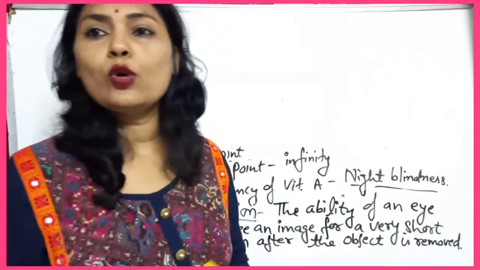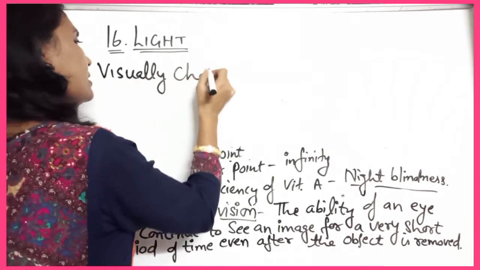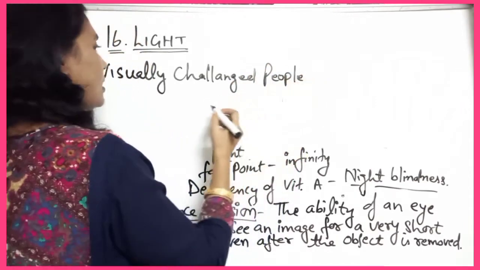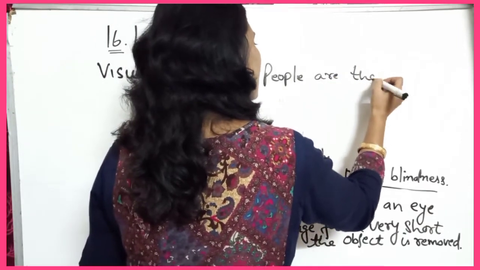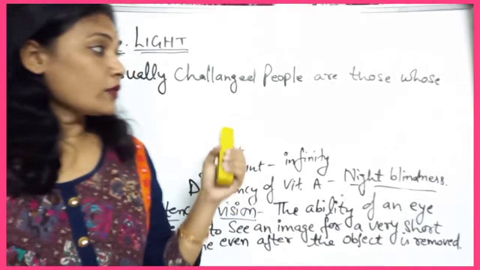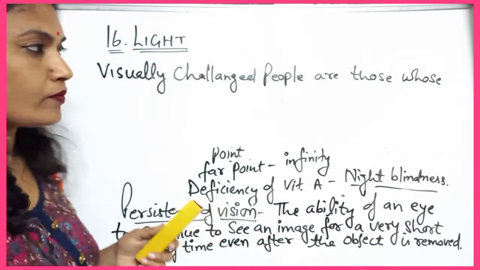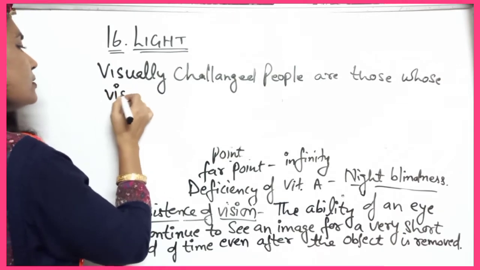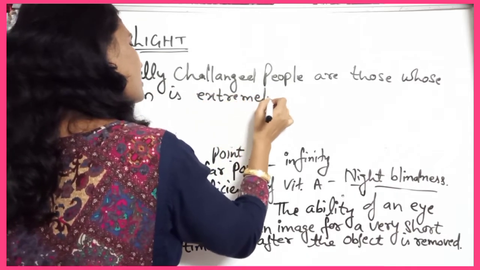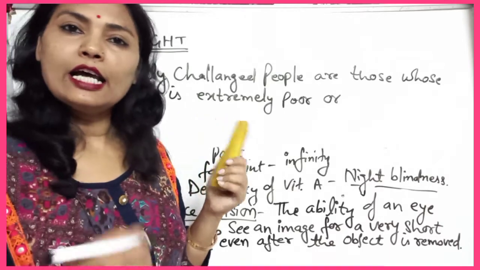So let us write: visually challenged people are those whose vision is extremely poor, or you can say that they are blind.